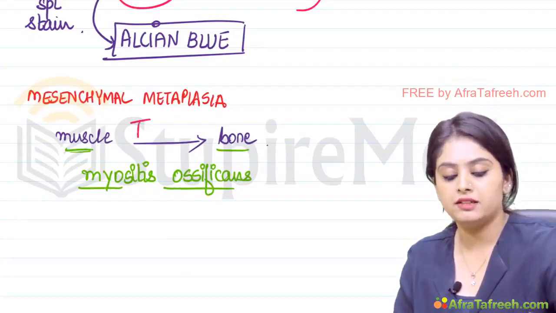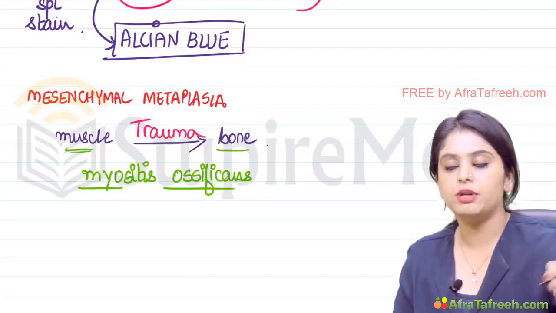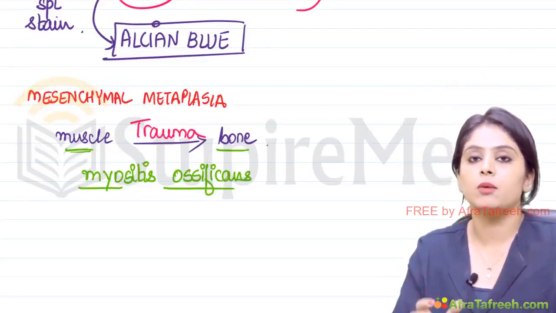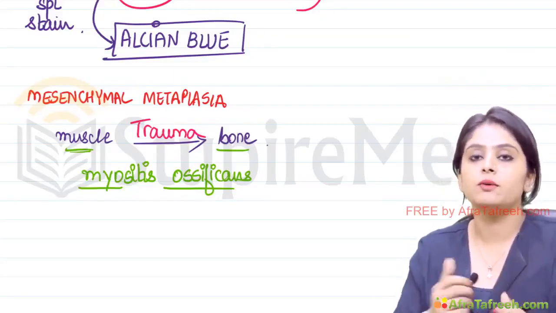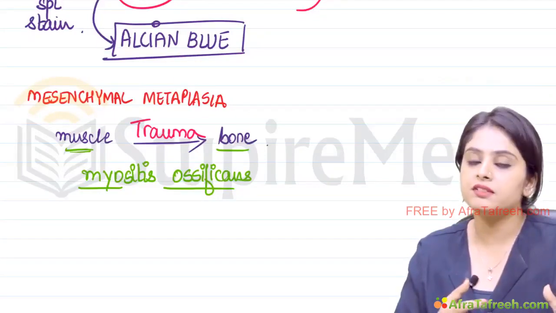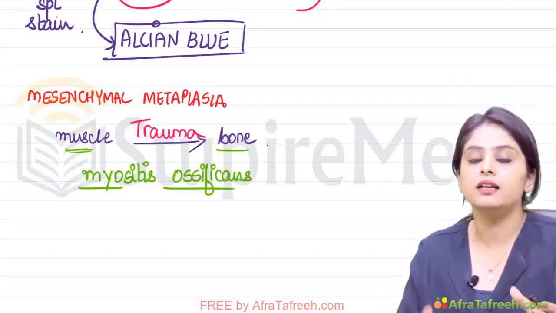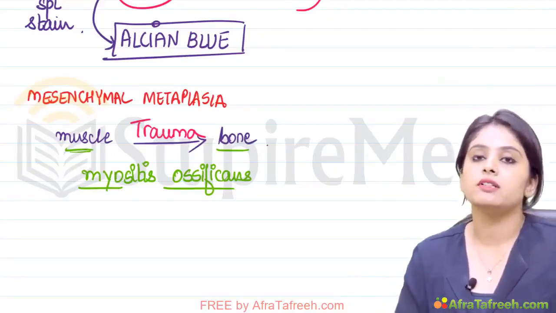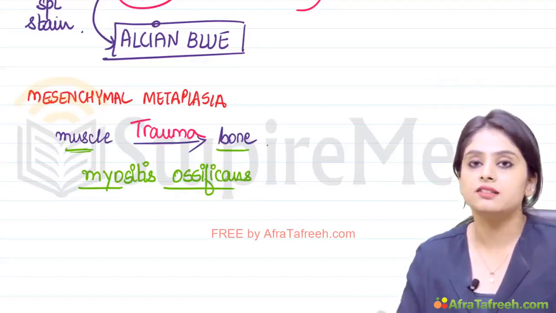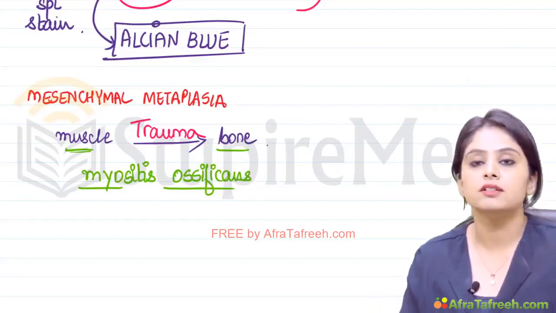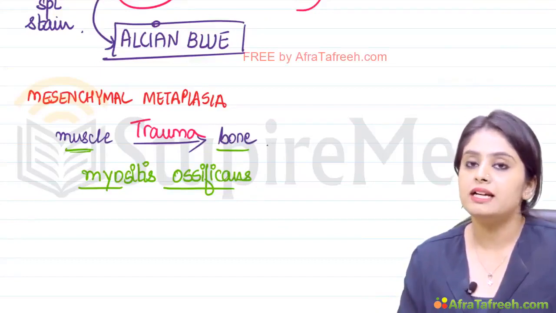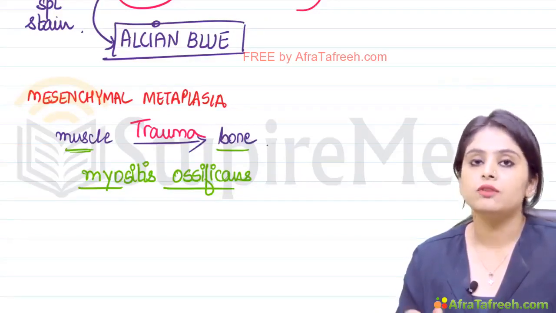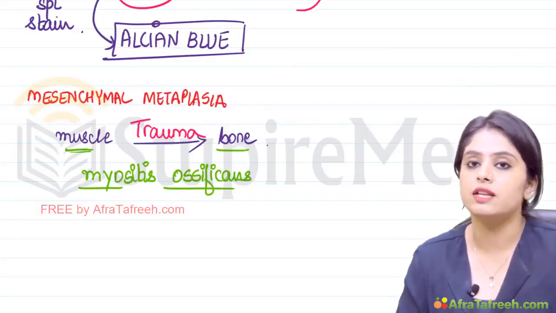Why? Whenever there is any trauma. So because of trauma, wherever, for example, trauma to the lower limb, muscle is present. Following trauma, there is reprogramming of the stem cells, and the muscle now, while healing, there is formation of bone. Myositis ossificans. So the key points about metaplasia ultimately remain that this is first reversible, and second, it is because of reprogramming of the stem cells. So these were the four main adaptive conditions that you had to know. Out of all these four, there is one of these that also catches an image-based question, which is very important.